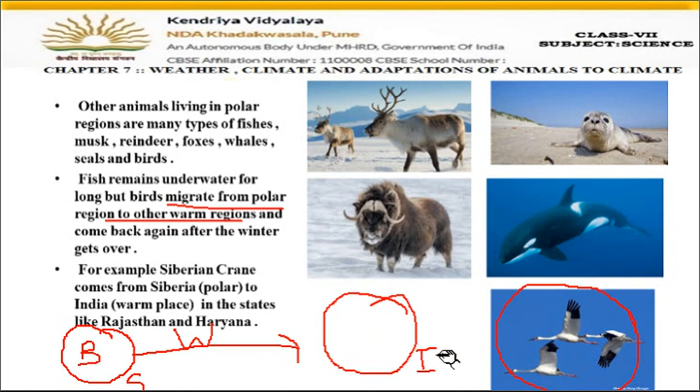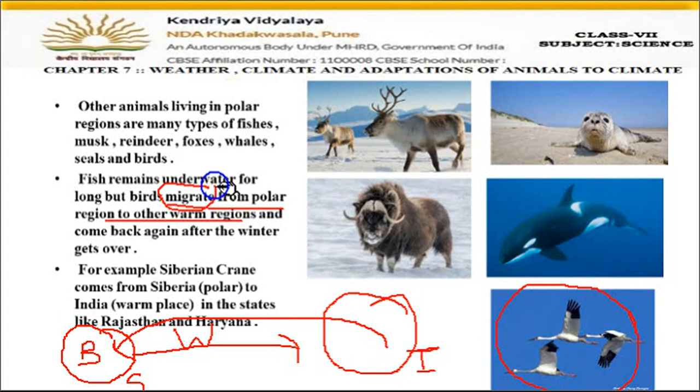For a few months they will live here in India, till the winter season is over in Siberia. Then they will again fly back to Siberia. This movement of the birds is called migration.